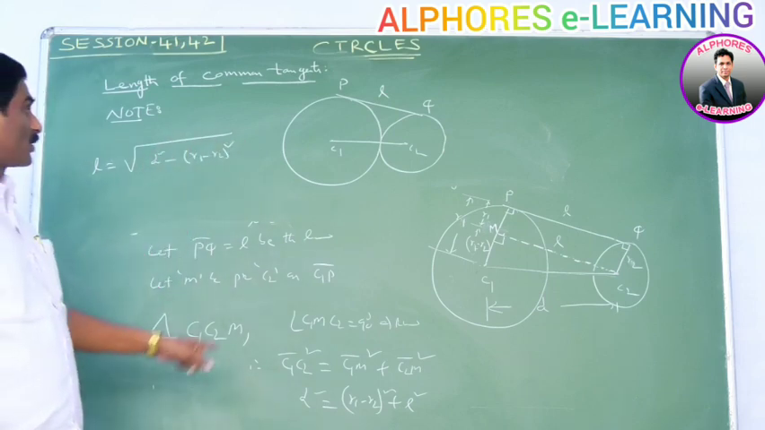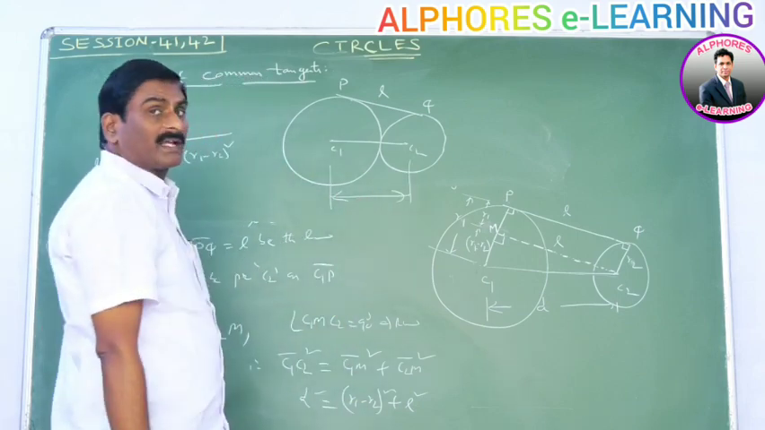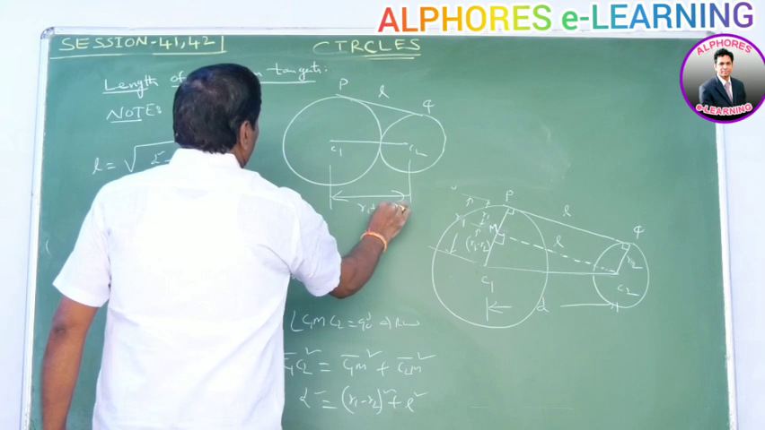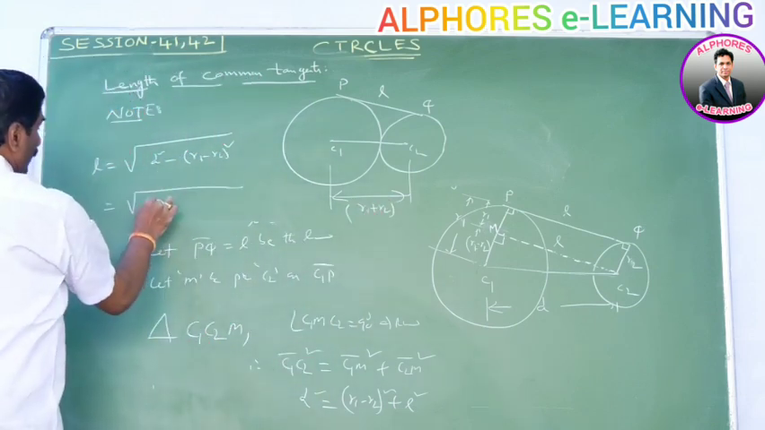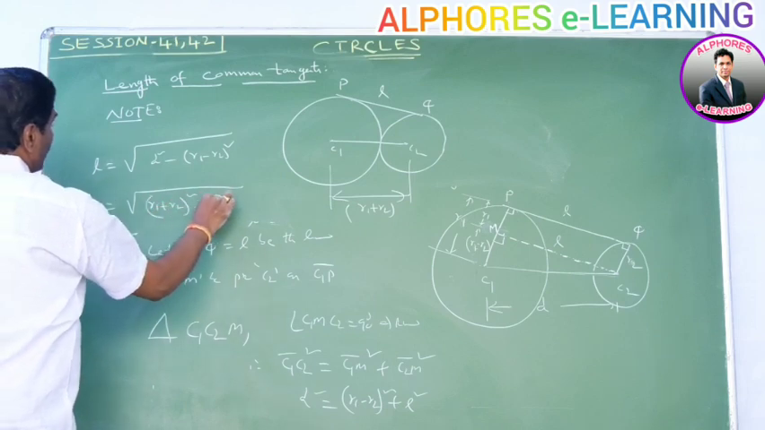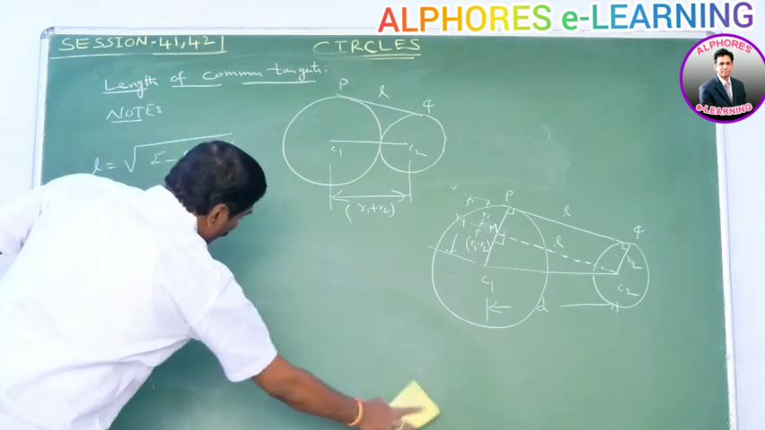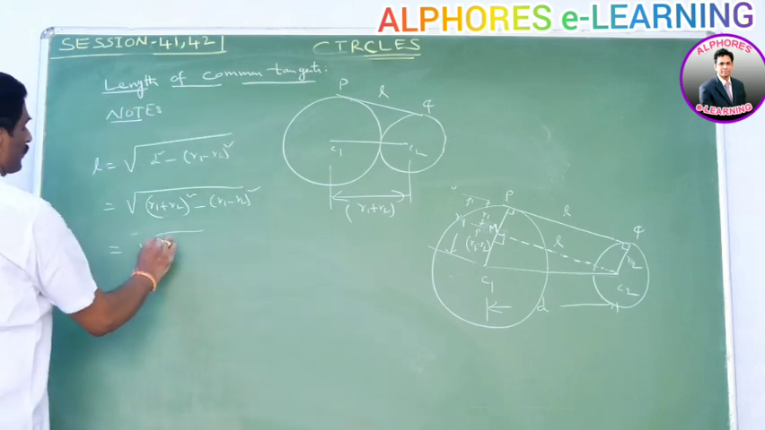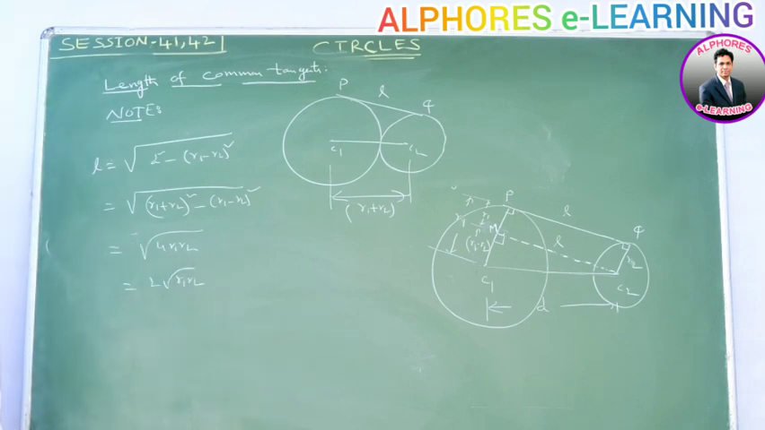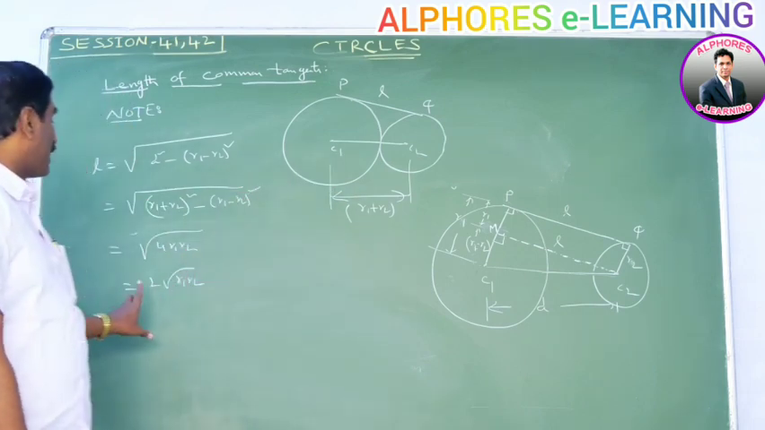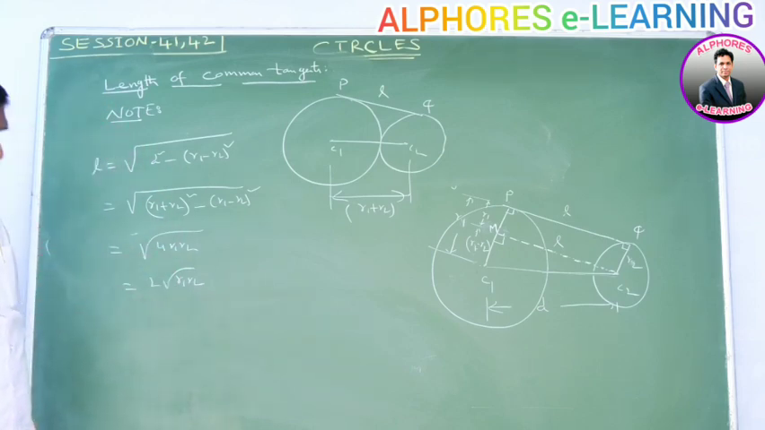If the two circles touch each other externally, what is the distance between C1 and C2? Here C1C2 is R1 plus R2, so D is equal to R1 plus R2. That implies L is equal to root over (R1 plus R2) whole square minus (R1 minus R2) whole square. (A plus B) whole square minus (A minus B) whole square is 4AB. That means 4R1R2, which is equal to 2 root R1R2. If the two circles touch each other externally, then the length of the direct common tangent is equal to 2 root R1R2. Very, very important. Please note this point.